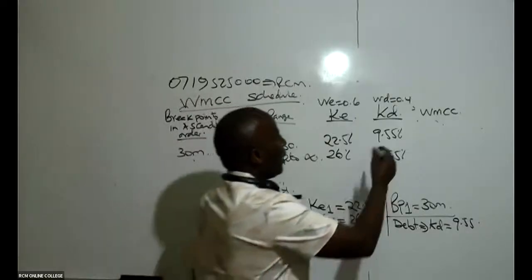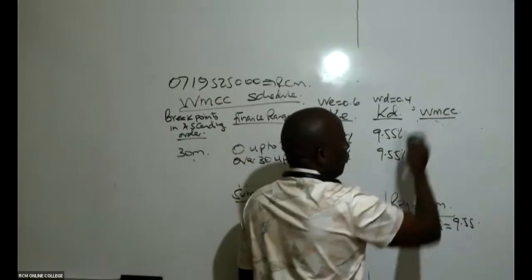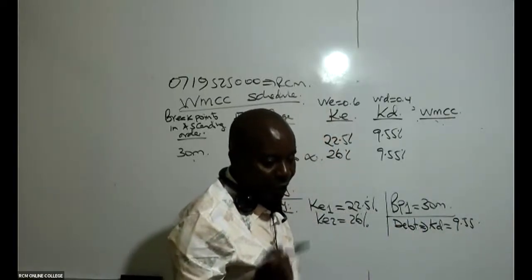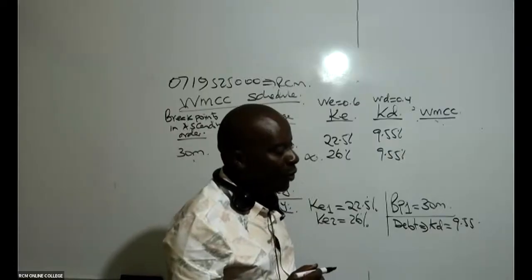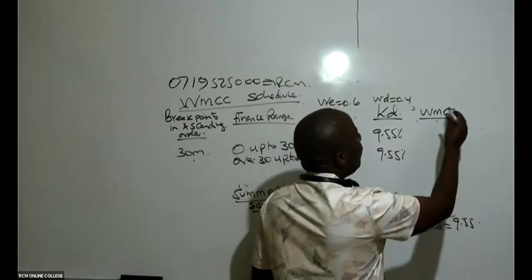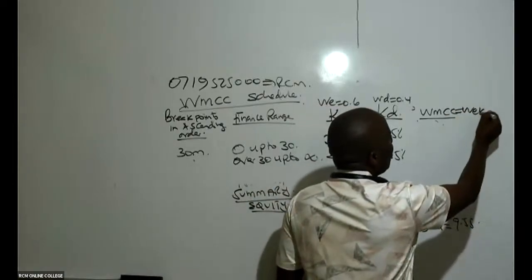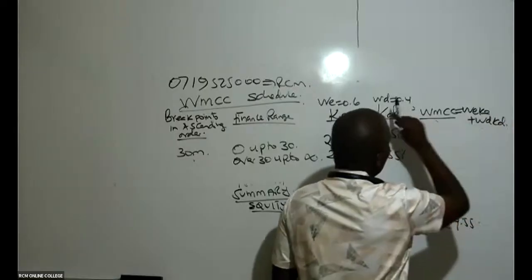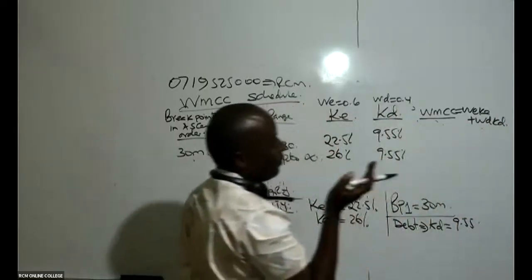Ladies and gentlemen, we know the formula of WMCC. It will be weight of equity times cost of equity, plus weight of debt times cost of debt. Of course, we have already adjusted this for tax.